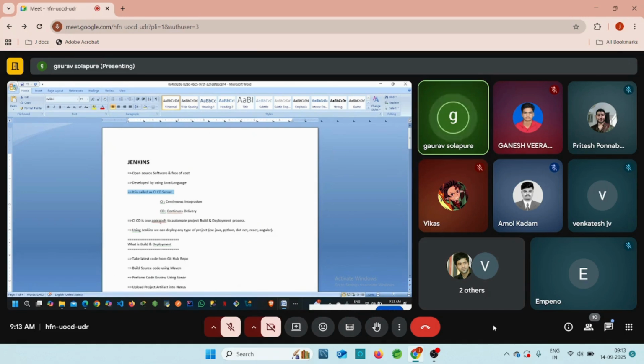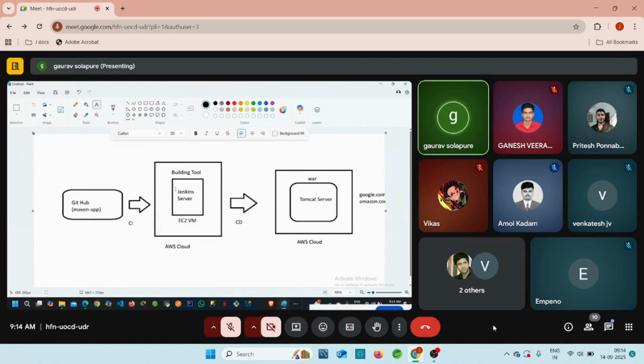There are lots of developers in our team, and everyone is trying to push their code. Accordingly, each developer develops the code for their task and pushes it to the GitHub repository. But that repository code needs to be built in the Jenkins server.